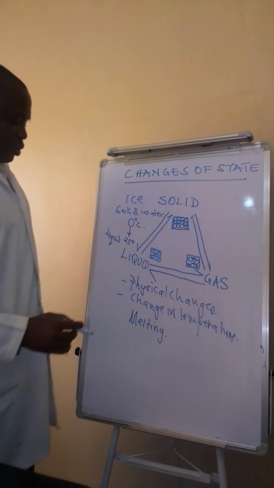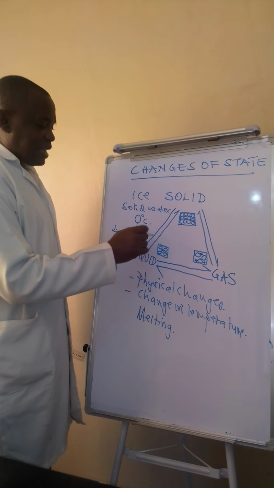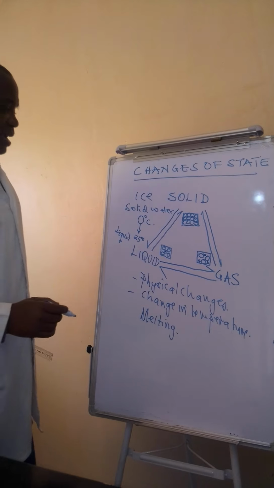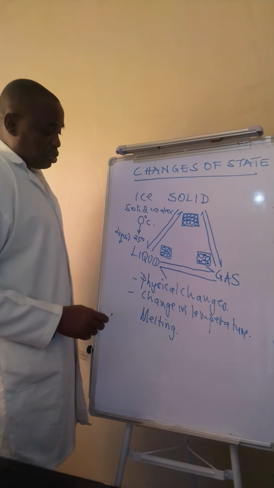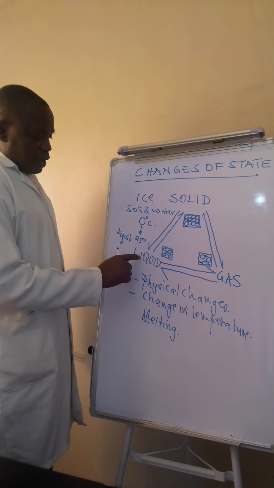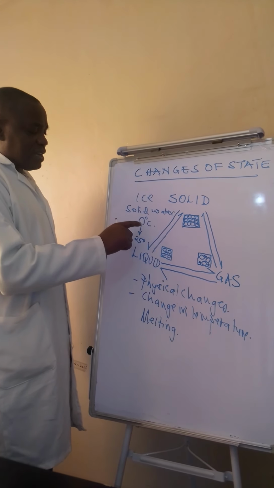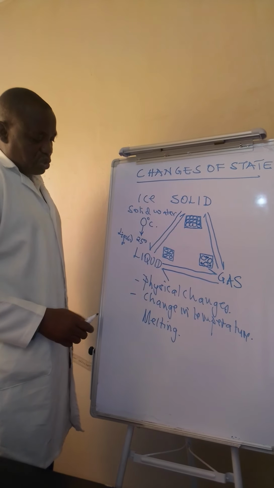And then the reverse process can be done by cooling the liquid, then this liquid will change back to solid. For example, if you put water in the fridge and the temperature reaches 0 degrees Celsius, it will change to solid.